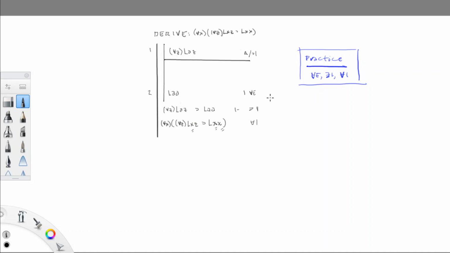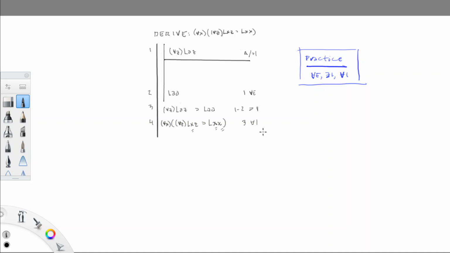Universal elimination is an easy rule to apply. It has no restrictions. It simply tells you to drop the quantifier and replace the variable of quantification with any name. So we drop the quantifier, we would get LAZ. If we replace the variable z with the name A, then we get LAA. So this proof is already figured out from there on. Line 3 is an application of conditional elimination on lines 1 through 2. That was the extent of the subderivation. And then line 4 is an application of universal introduction on line 3.